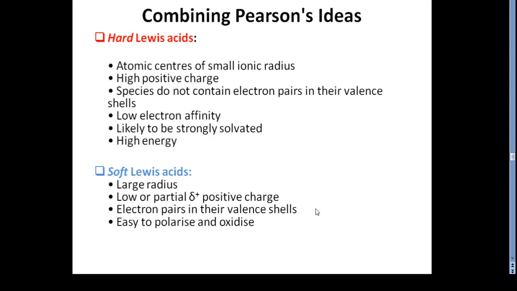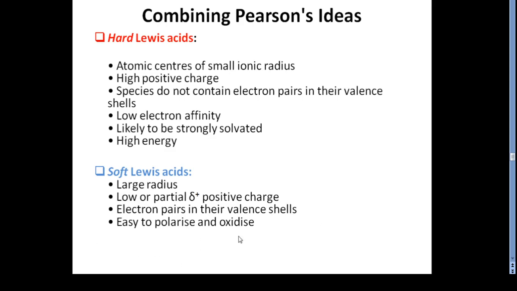And soft Lewis acids have a larger atomic size and radius. They have a lower partial positive charge, and they have electron pairs in the valence shell, as far as lone pairs are concerned, as we can see in the examples.